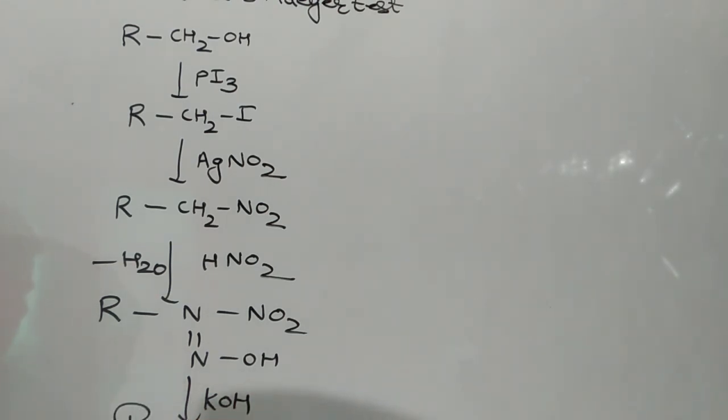If blood red color is produced during the Victor-Meyer test, then the alcohol is primary. It is a 4-step reaction: first PI3, then AgNO2, then HNO2, and finally KOH.